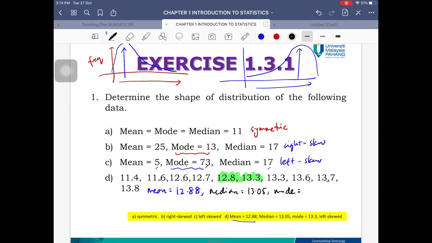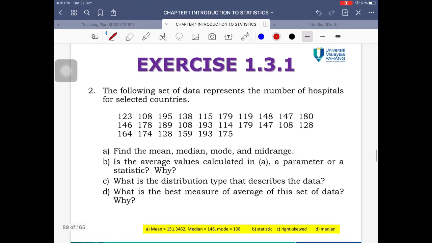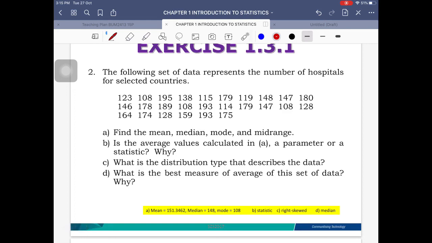And then we're going to find the mode as well. We know that the mode is going to be the one with the highest frequency. And if you notice, I can easily find the median and mode for this case because it's already ordered. Remember, when you want to find the median, your data has to first be ordered. So this is already ordered from smallest to largest. And for the mode, I noticed that there is a number that comes out twice, which is 13.3. So my mode value is going to be 13.3. And if you have a look at these values, I noticed that my mode is going to be the highest value. So it's going to be referring to this graph right here. So therefore, for this case, it's going to be left skew data.